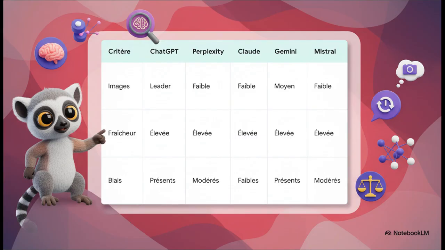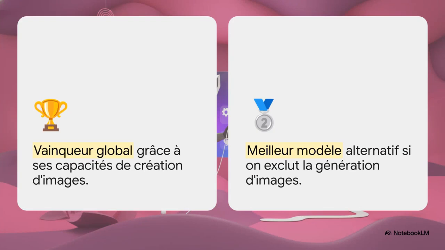To distinguish between them, he looked at extremely precise criteria: the frequency of their hallucinations, the freshness of their data, their biases, and even their ability to create images. What you should take away from this is that there isn't a perfect model, but rather a tool with very specific strengths depending on your needs. By the way, the big winner of this comparison is quite unexpected. Overall, ChatGPT takes first place, yes, but by a very narrow margin and almost solely because it outperforms the others in image generation. Because, and this is truly fascinating, if we remove this purely creative criterion, well, it's Perplexity that takes the crown, followed by Claude.